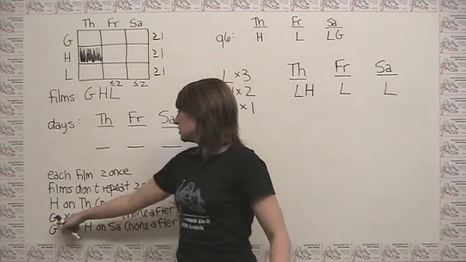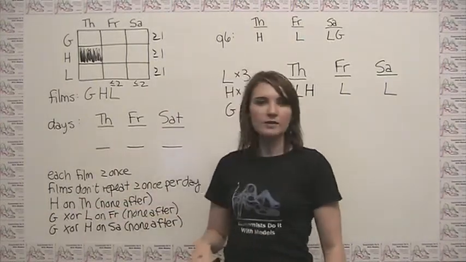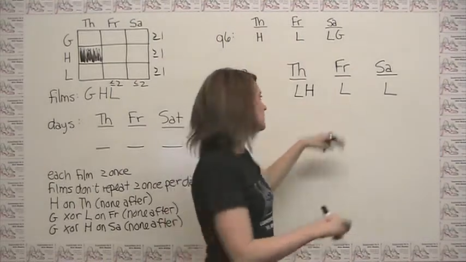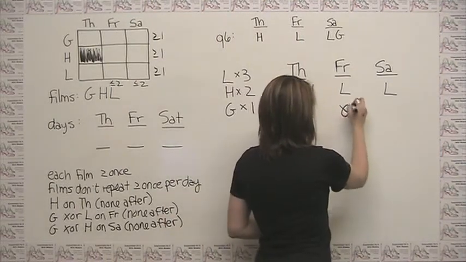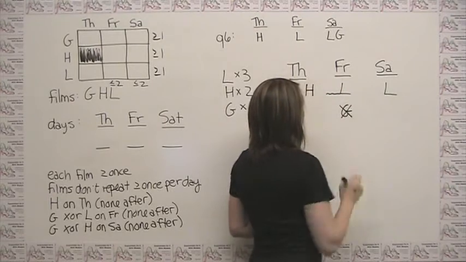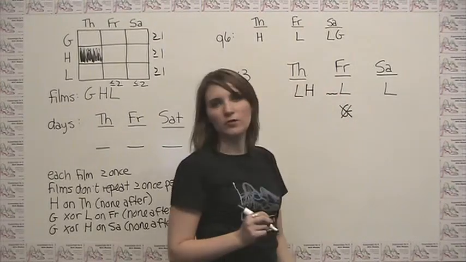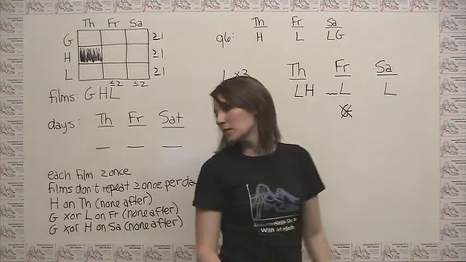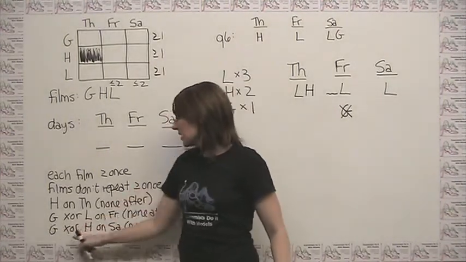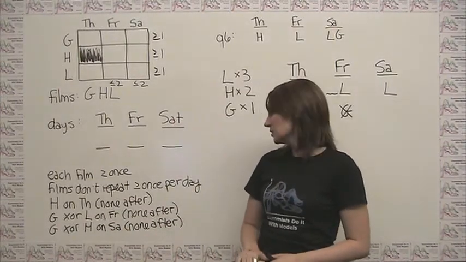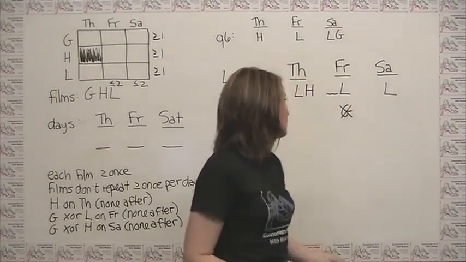Exactly one of G or L has to go on Friday and nothing has to come after. Well, we already have an L here, so we know that we can't have a G, and anything else on Friday has to come before L. Our last rule says we have to have exactly one of G and H, and nothing has to come after.